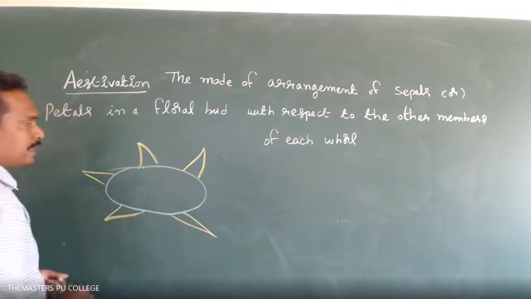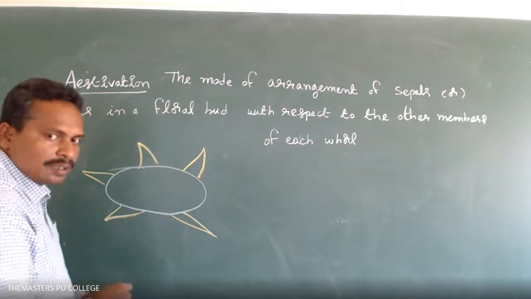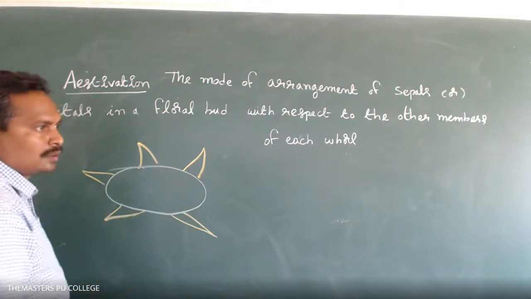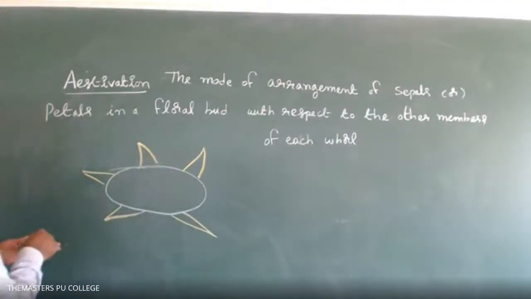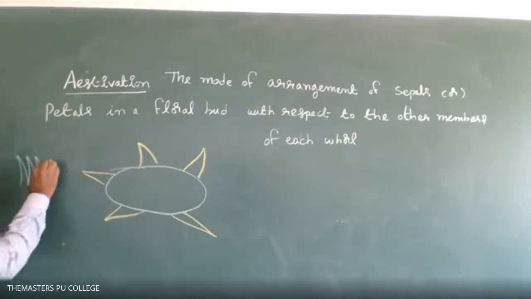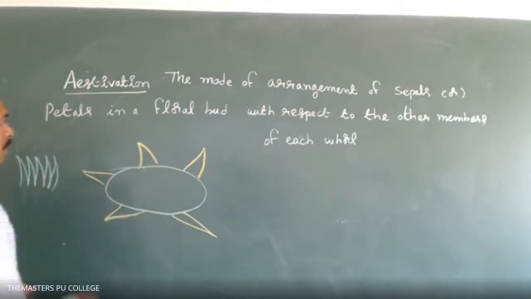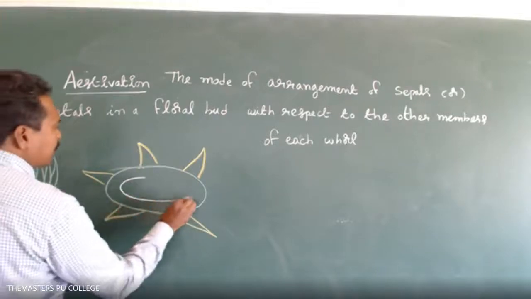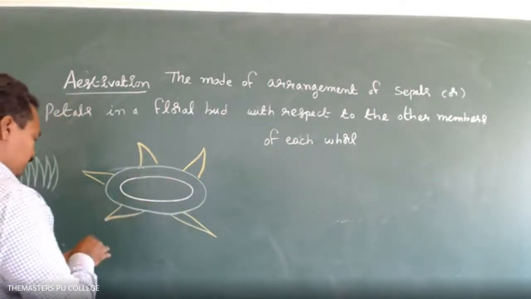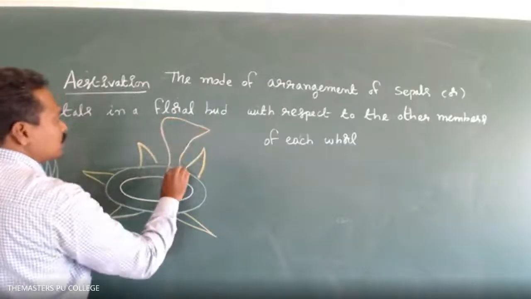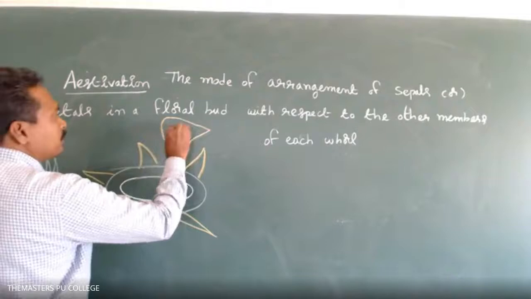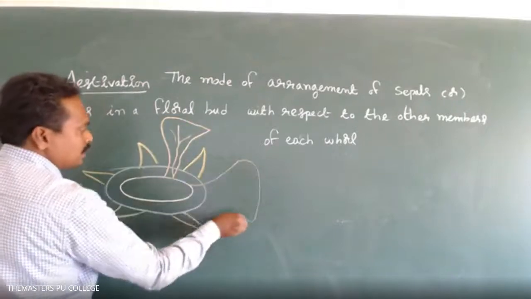What is the outermost layer in a flower? Calyx. So the members of the calyx are known as sepals, right? And the next whorl, the second whorl of the flower, is called what?